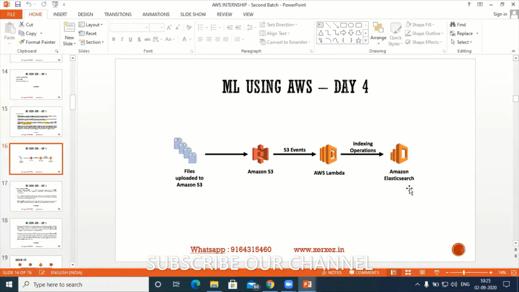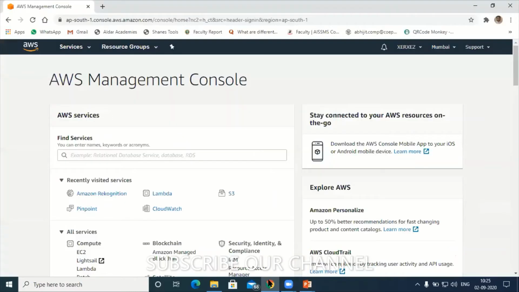Participants? Yes, sir. Okay, but before that, last session I demonstrated SES, Simple Email Service, to configure and verify our email address. Let's go to Pinpoint now. I just want to complete this within 5 minutes. Pinpoint.